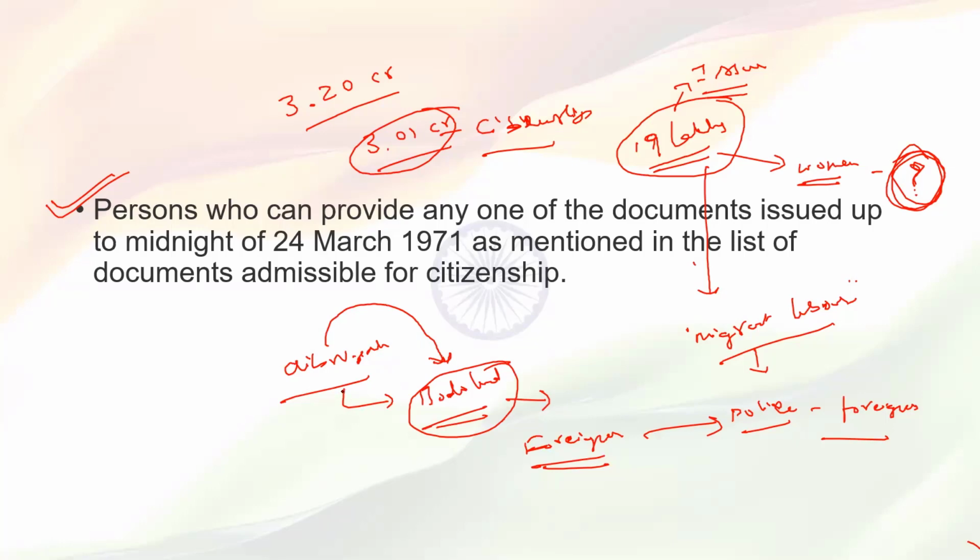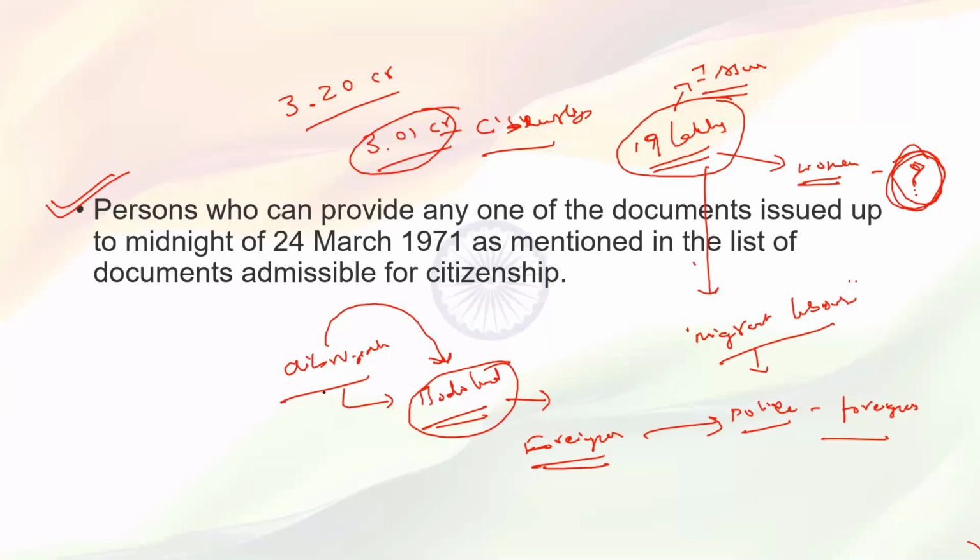Got it, everyone? Then again, Corona came, lockdown, then slowly the economy and politics recovered. Then again, the second wave of Corona. So this is about the NRC, National Register of Citizens.